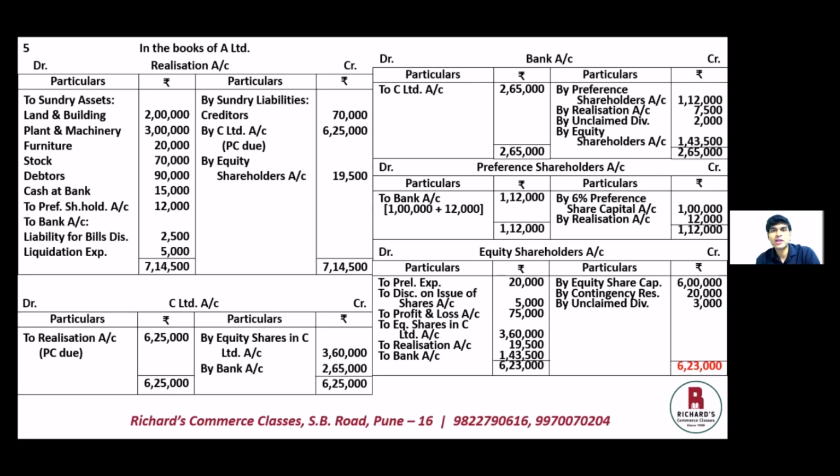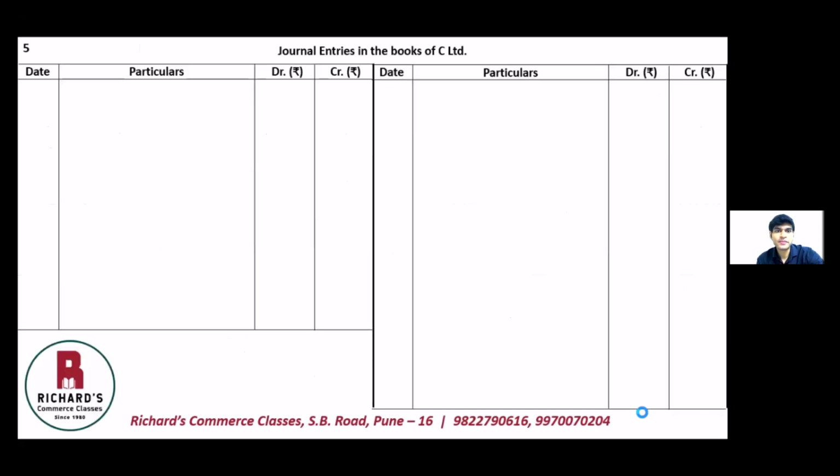The next is to pass journal entries in the books of C Limited. So let us prepare journal entries in the books of C Limited. Now mainly there are three journal entries, one for purchase consideration due, the next will be for takeover of assets and liabilities, and then for paying the purchase consideration. Apart from that, if there are any extra entries, that also will be passed in the books of C Limited.